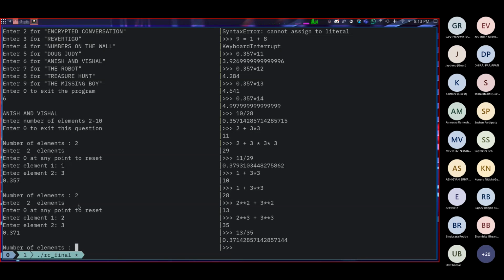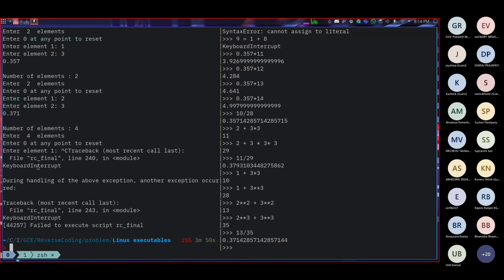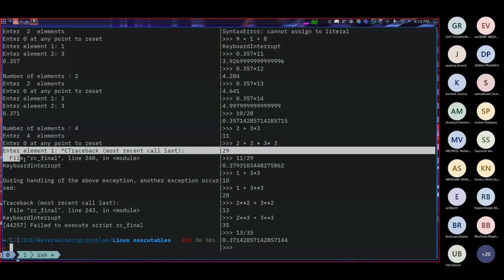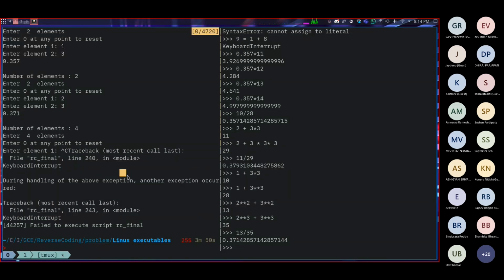Now you'll have to verify it yourself. This is done for 2 elements. Let's say you found the correct thing and it works for arbitrary numbers, almost random numbers like 17 and 13, 14 and 20. Now you'll have to figure out the rule for 4 elements or 7 elements. But I'm leaving that up to you, because as I told you, this is kind of boring. This is what they want us to do, but it is not fun after a few problems. So this error you see again is a Python error, a classic signature of a Python error.